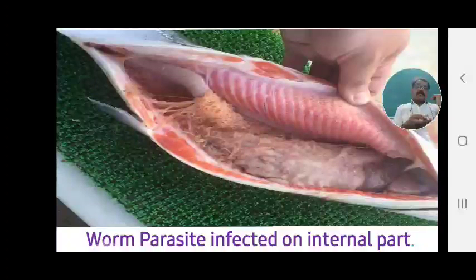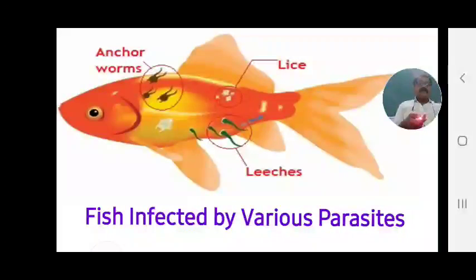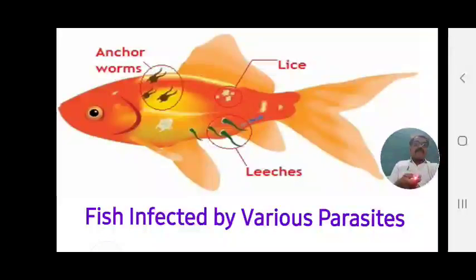The internal muscle changes its color. The muscle is fed upon by this pathogen. Ultimately, the muscle becomes weak, the alimentary canal becomes weak, and feeding stops. Ultimately, the fish dies. That's why these parasites attack the internal part of the body of the fish.